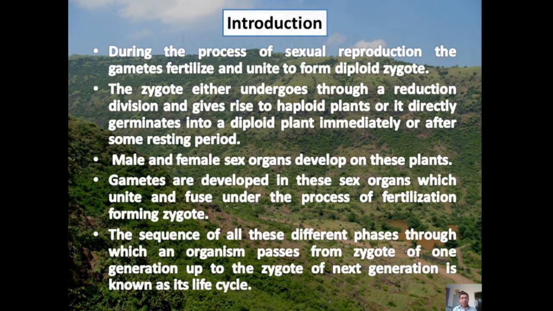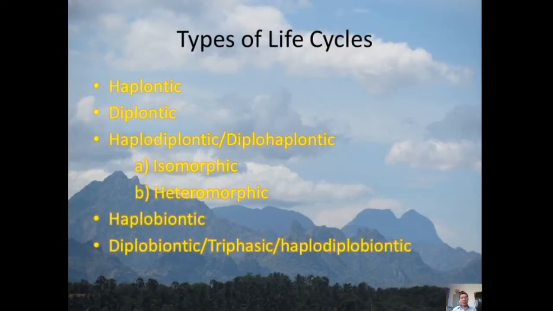Now, we will see the different types of life cycles present in algae. The first is haplontic, second diplontic, third haplodiplontic or diplohaplontic, in which isomorphic and heteromorphic subtypes are present. Fourth, haplobiontic, and fifth, diplobiontic or triphasic or haplodiplobiontic. Now, we will see one by one all these life cycles in detail.